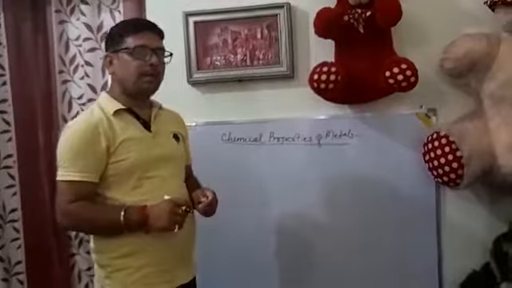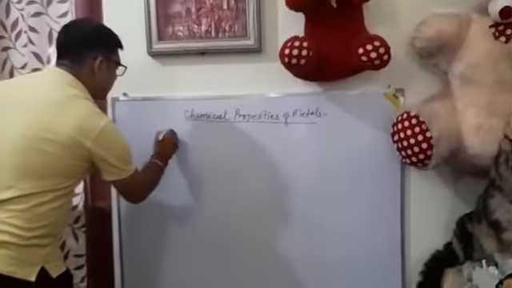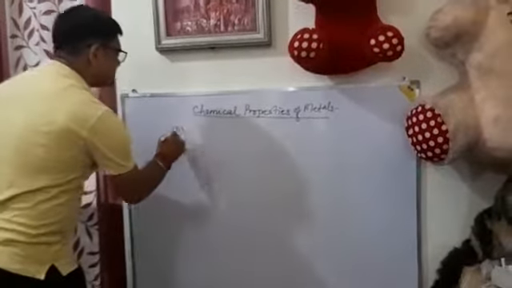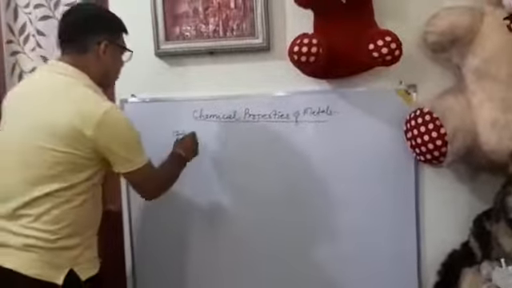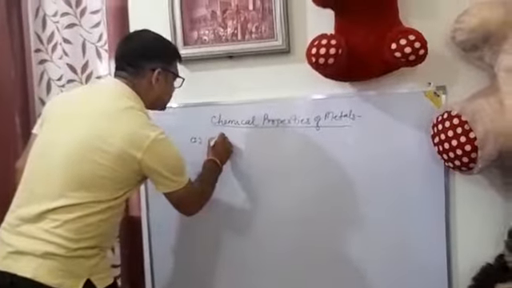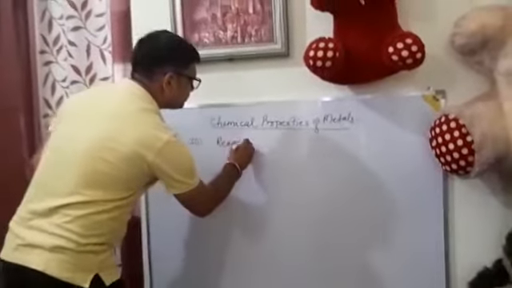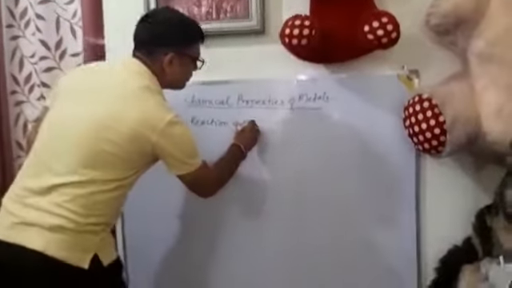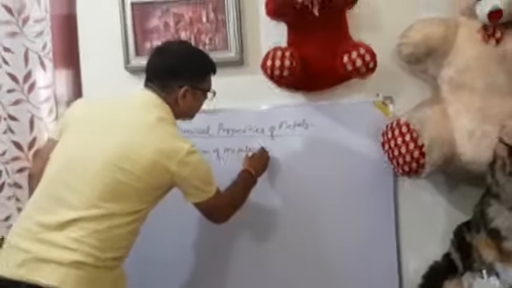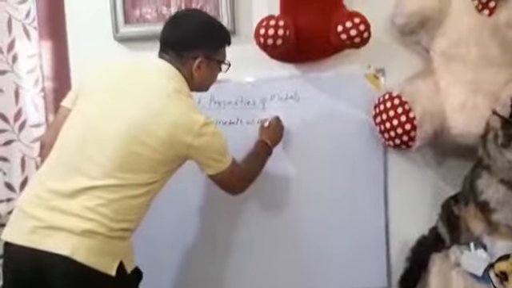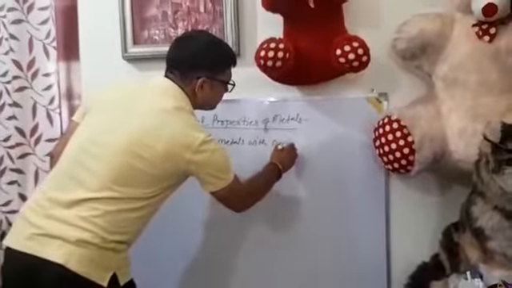Now, in chemical properties, first is reaction of metals with oxygen.